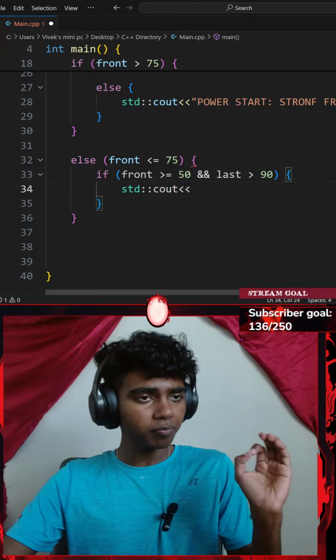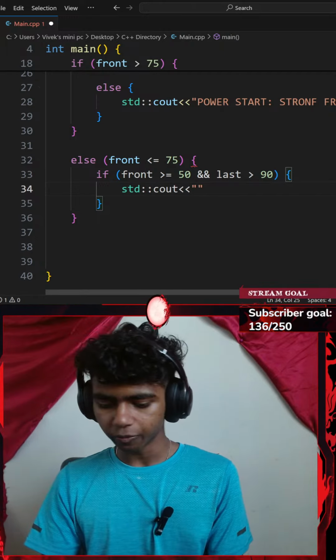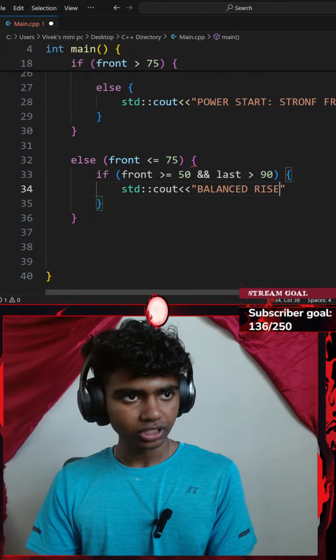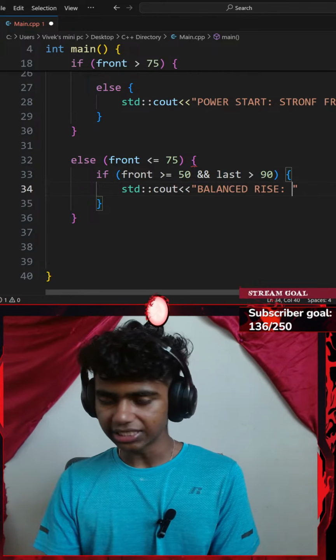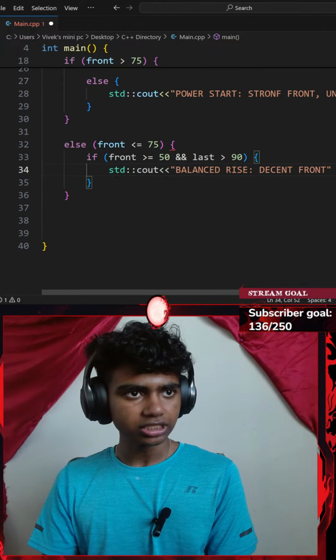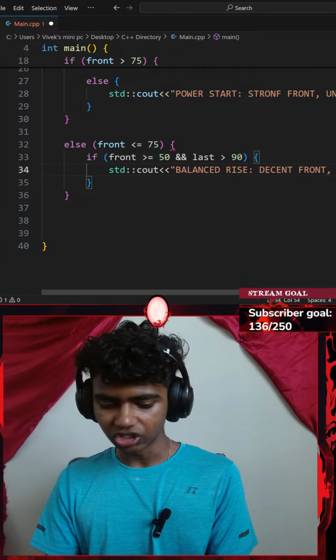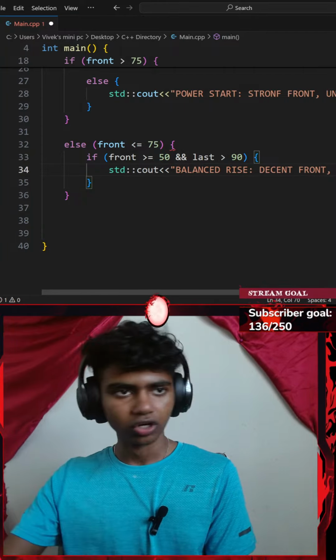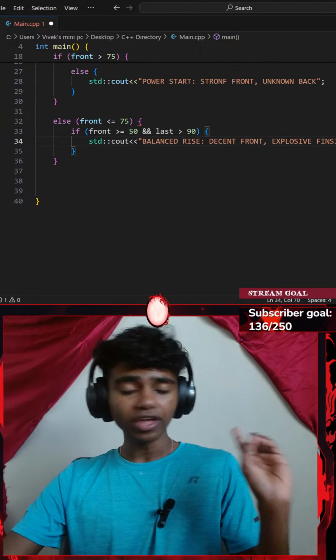I'm going to be displaying a standard output that is going to say balanced rise, with a colon, decent front, explosive finish. Let's go with EXPLOSIVE finish. Okay, perfect. And then I go with an else if.